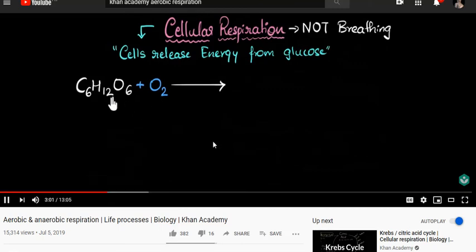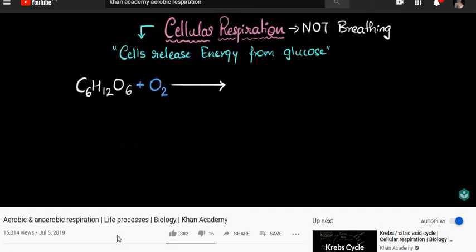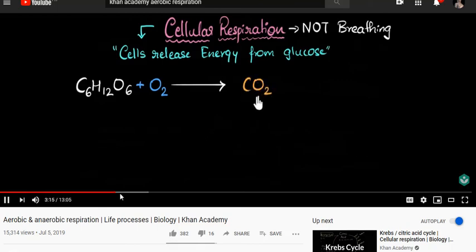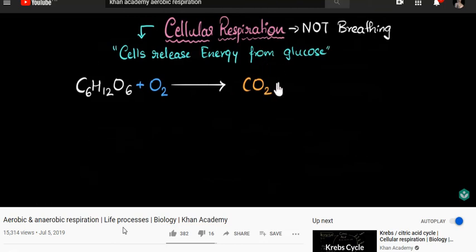We saw that the oxygen reacts with glucose, it gets broken down and energy is released, right? So what do we get when we break glucose in the presence of oxygen? Well, we get carbon dioxide. Carbon dioxide is the gas that we throw out of our body. We exhale that because we don't need it. And we also get water. This is your sweat. Water is useful for the body and all the cells. So water is retained. And most importantly, we get energy. This is the energy that you saw in the ATP animation. And you may have to balance this equation, which I'm pretty sure you can do all by yourself. But anyways, this is our equation of respiration.